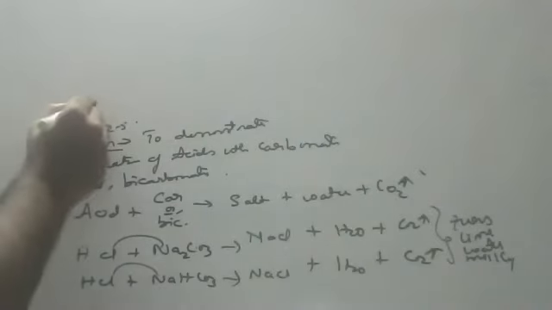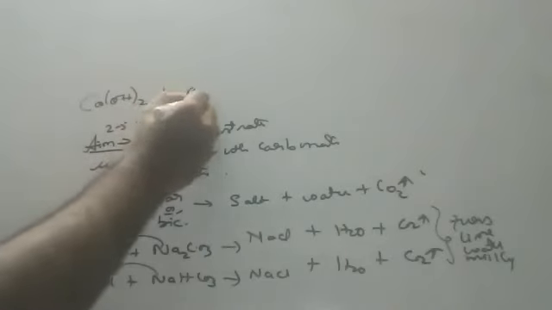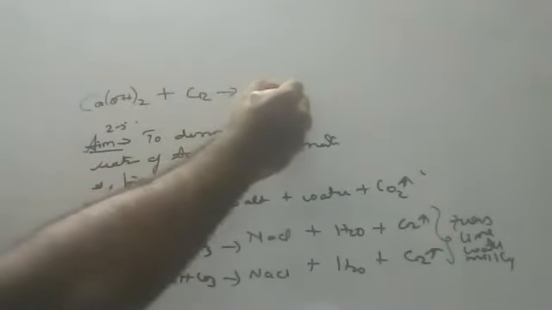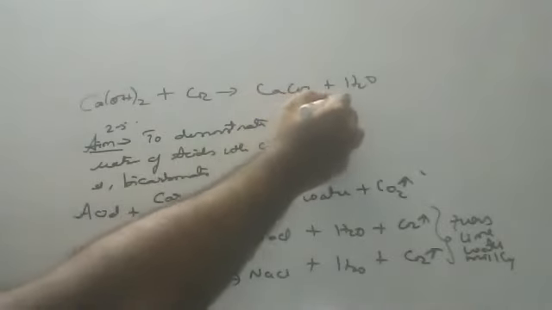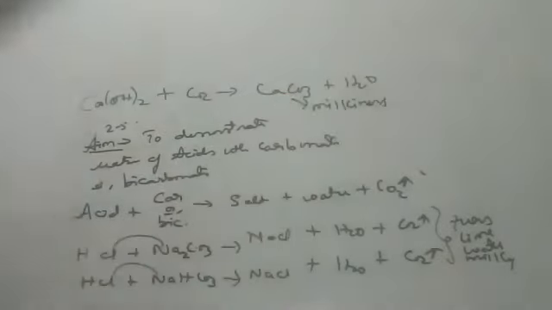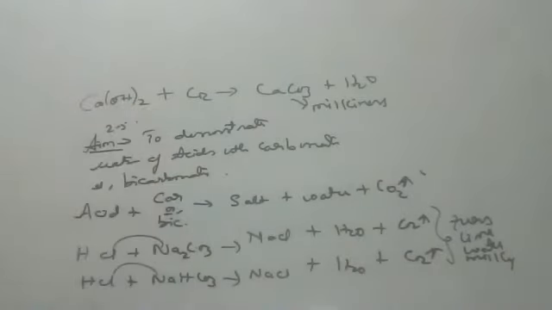So please write down. Lime water is Ca(OH)2 plus carbon dioxide gives CaCO3 plus H2O. Milkiness is due to formation of calcium carbonate. Carbon dioxide is tested by how? It turns lime water milky. This reaction also very important.